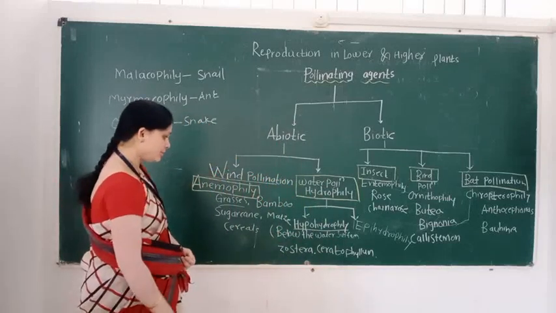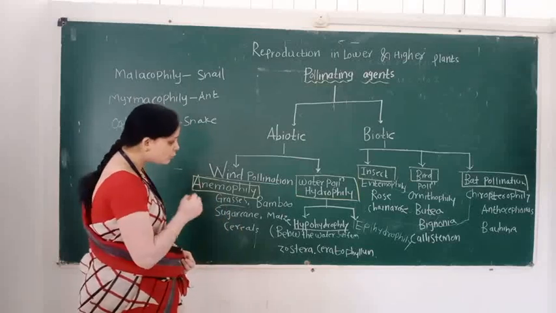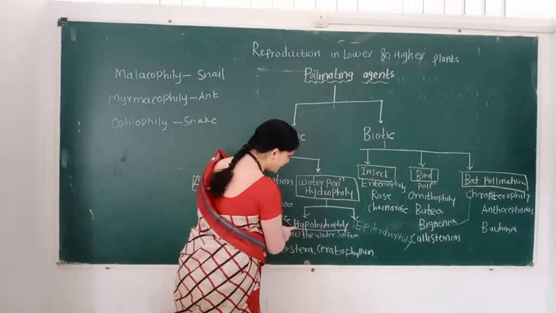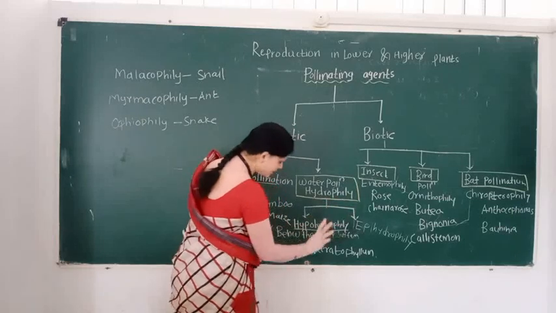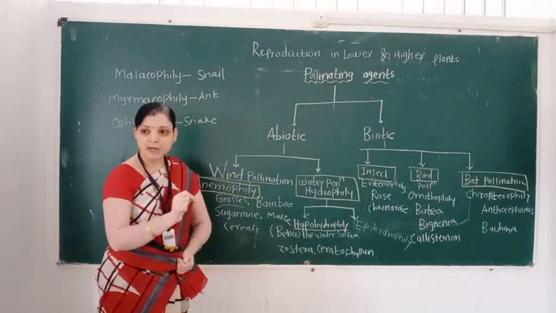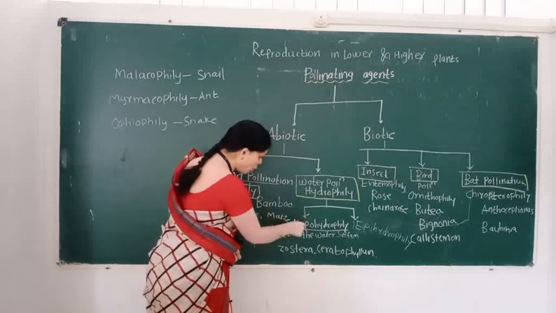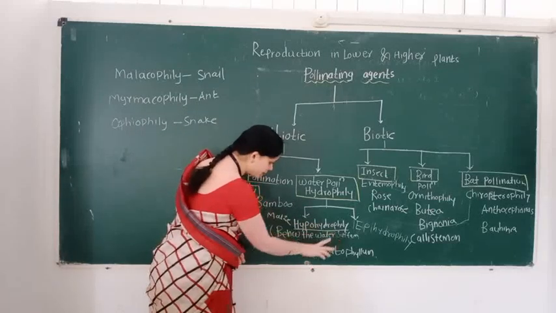Hydrophily consists of two subtypes. The first type is hypohydrophily and the second type is epihydrophily. What is the definition of hypohydrophily?